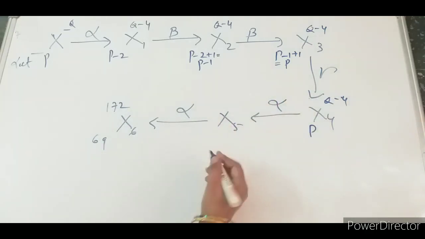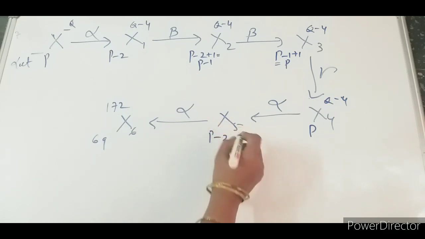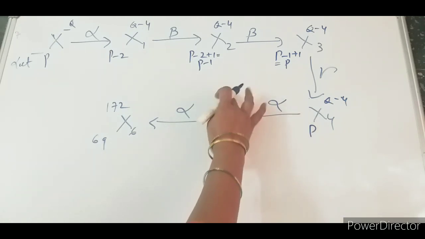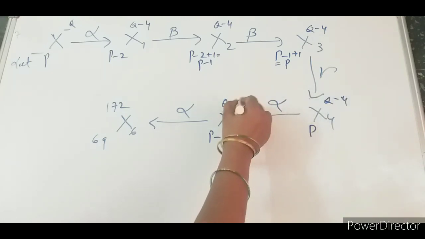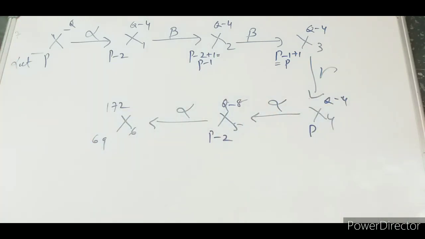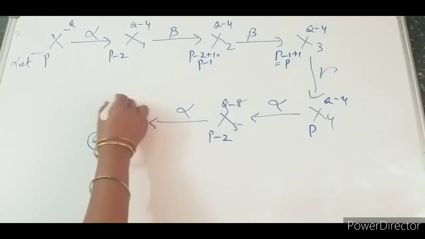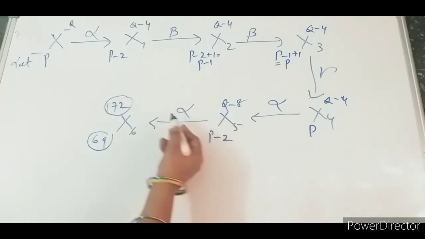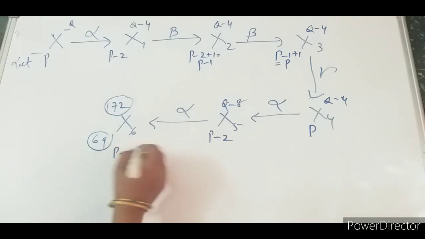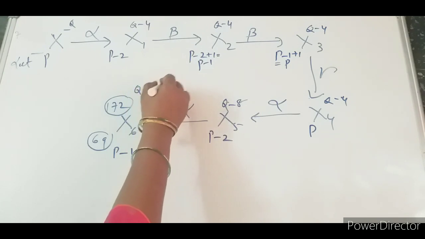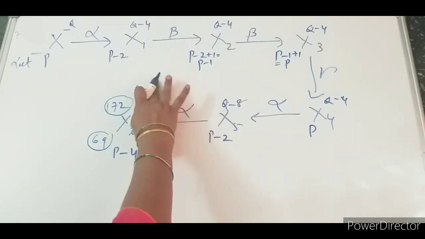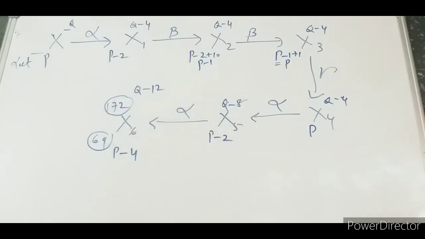When there is an alpha emission, P minus 2, Q minus 4 becomes Q minus 8. Again, when there is an alpha emission, you leave this one, let it be there. So P comes minus 4, and Q minus 8 minus 4 comes to minus 12.